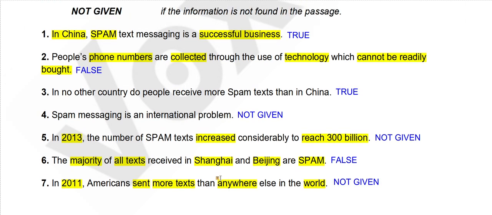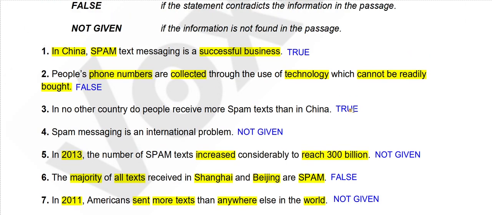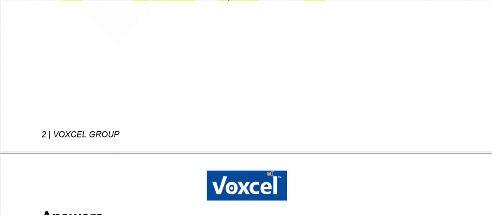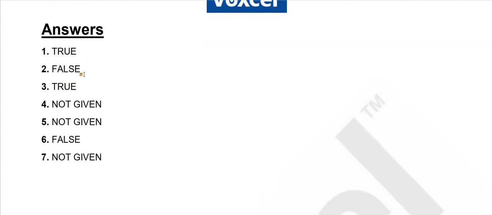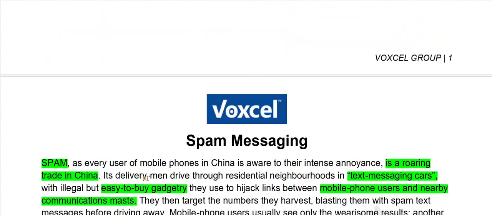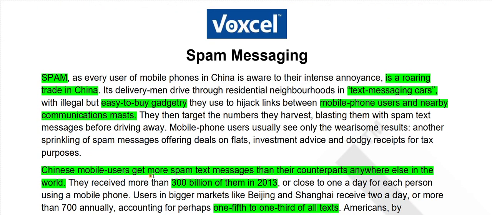Clear? So first we will check our answers. True, false, true, not given, false, not given. So this is how you should solve your answers. It's quite easy if you do it like this. It may take some time in the beginning, but after some time when you get accustomed to it, it will be a piece of cake.